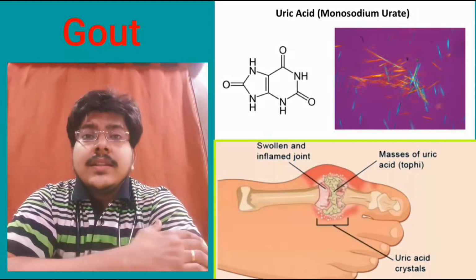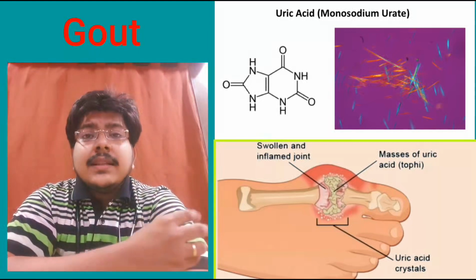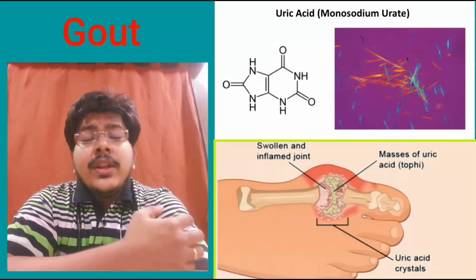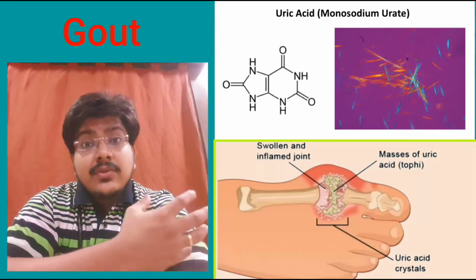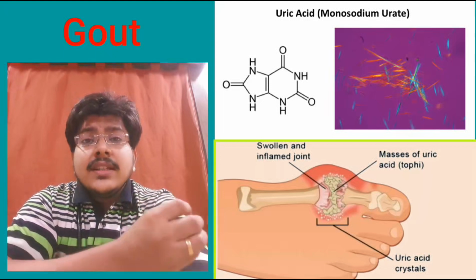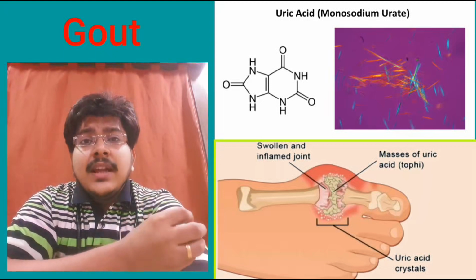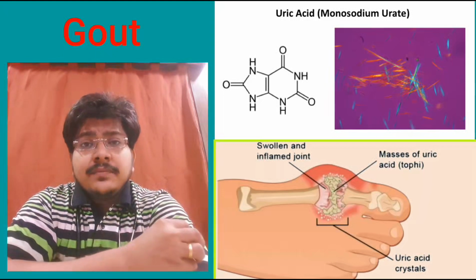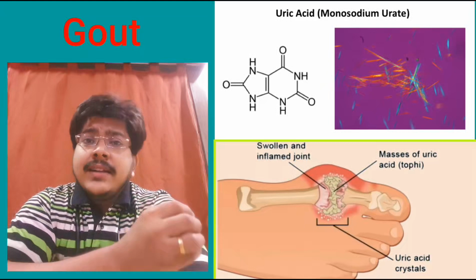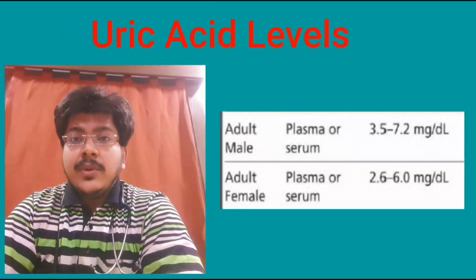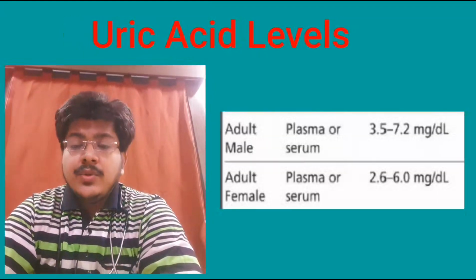Uric acid is also known as monosodium urate. It's a byproduct of protein metabolism. When uric acid levels in our body get higher, it gets deposited in joints as crystals. Now it causes the joints to become inflamed and there is a cytokine response, which makes our joints swell, become painful, hot and tender. In adult males, plasma uric acid level is 3.5 to 7.2 and in females it is 2.6 to 6.0 milligram per deciliter.